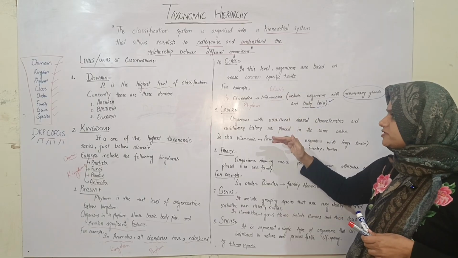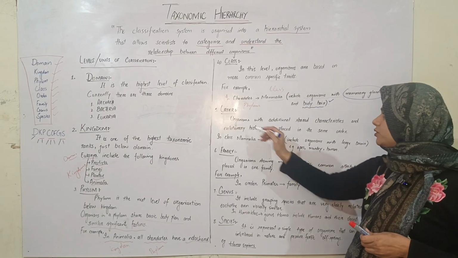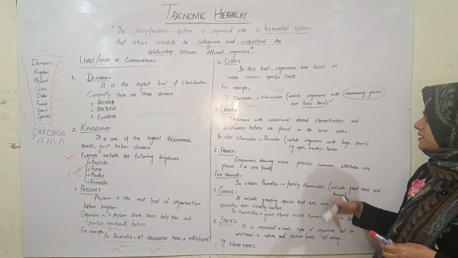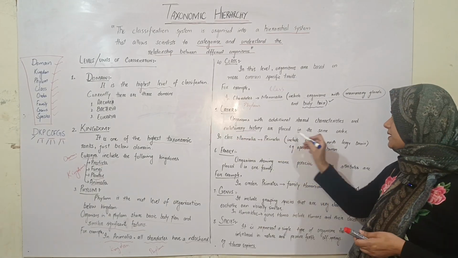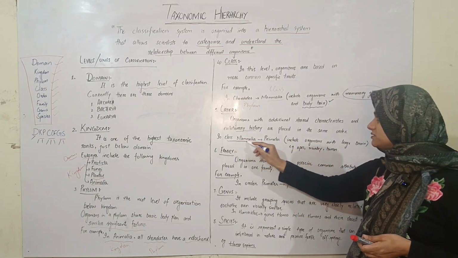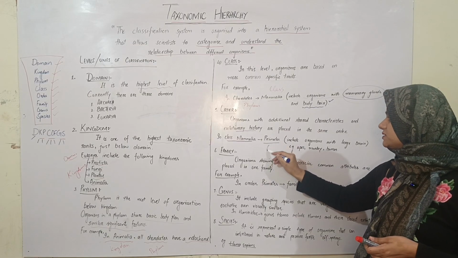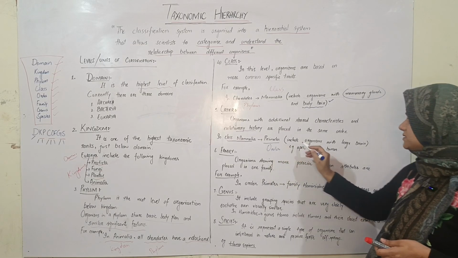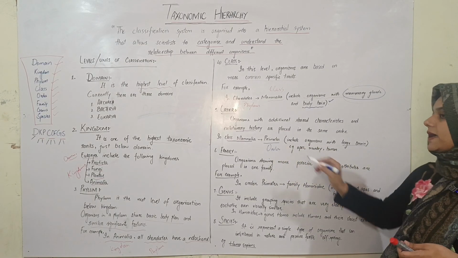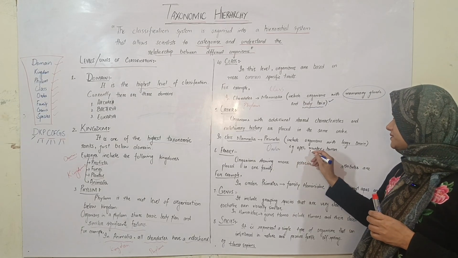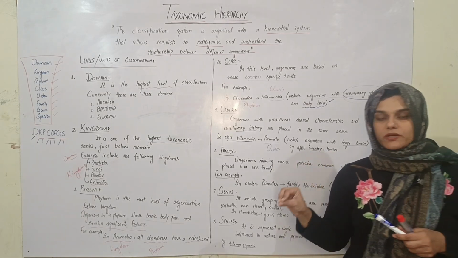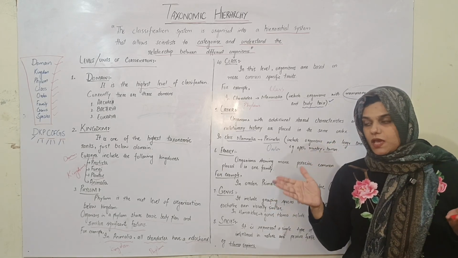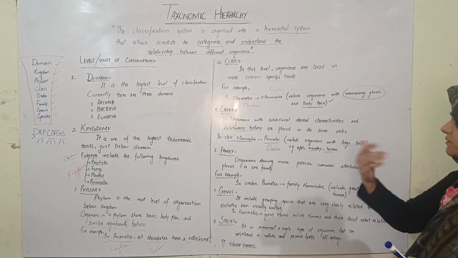Now come to the more specific rank, that is order. In order, organisms with additional shared characteristics, that is, they're more specific now, and a very close evolutionary history, are placed in the same order. For example, in class Mammalia, primates, this is an order. Primates include organisms with large brains, and in this order we include apes, monkeys, and humans. So in class Mammalia, there is an order primates in which those organisms are placed which have large brains, and they are even more developed.